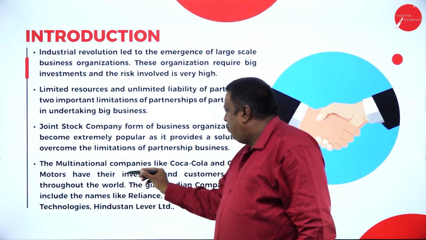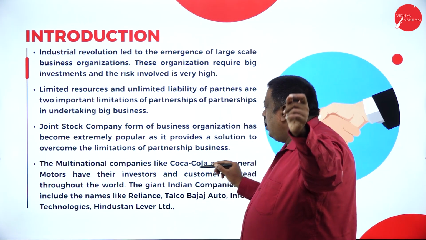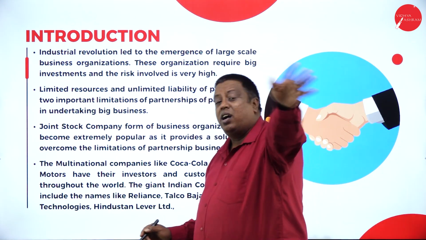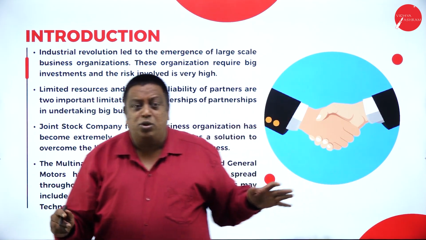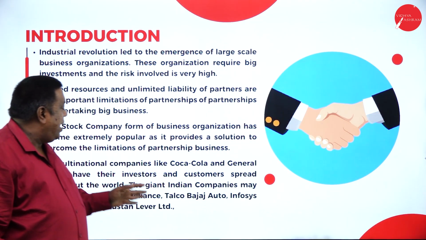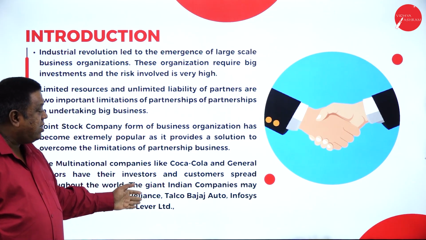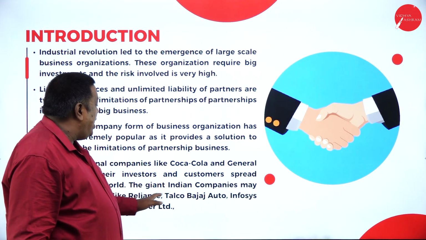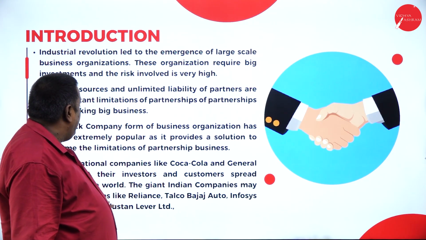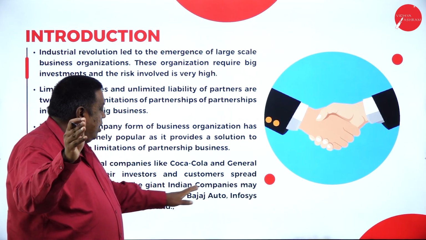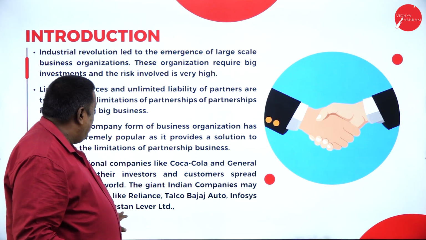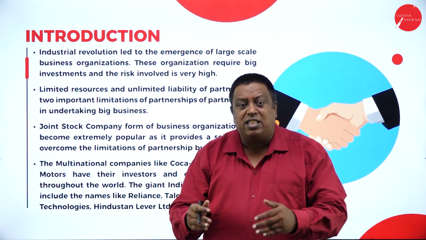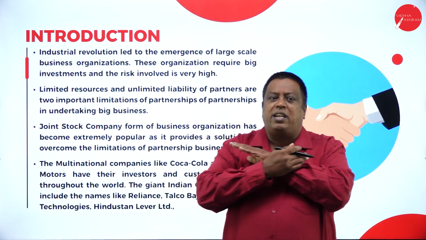The multinational companies like Coca-Cola and General Motors have their investors and customers spread throughout the world. Now, you can come to know that the Coca-Cola company and General Motors have their investors as well as customers spread throughout the world. The giant Indian companies may include names like Reliance Company, Infosys Company, and Hindustan Lever Limited. These are the companies where they have their business not only in India, it has been spread worldwide.